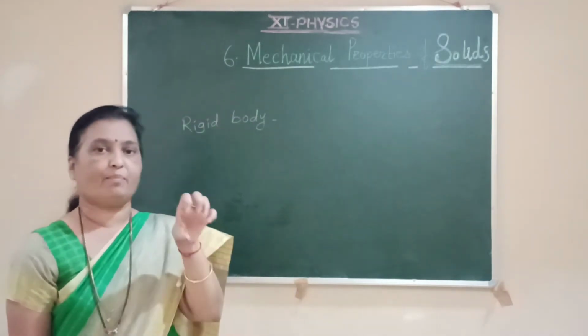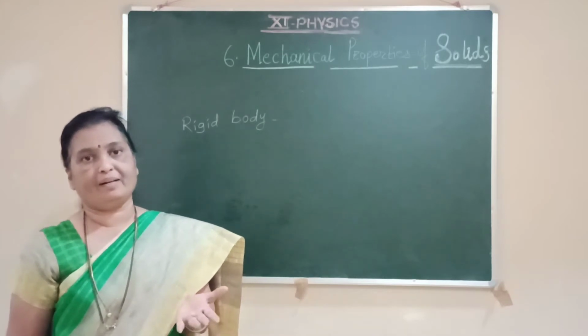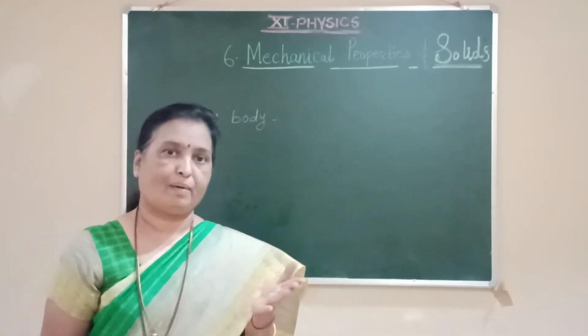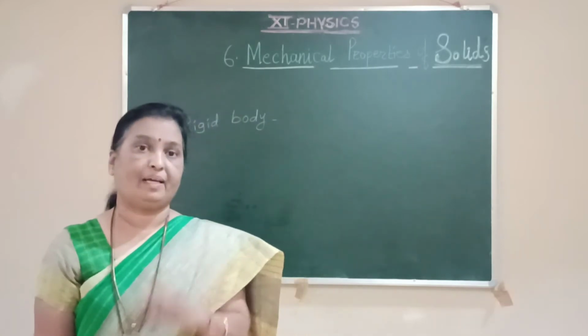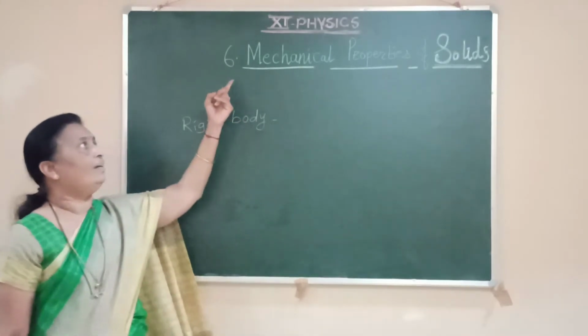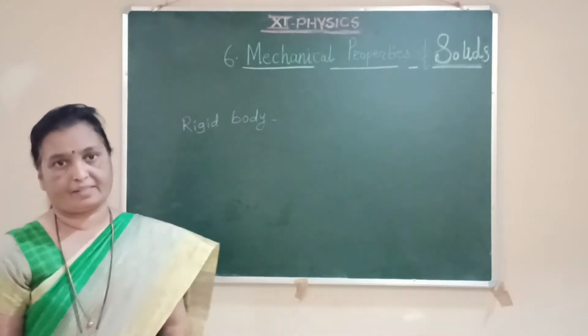We have to study some properties possessed by solid material, such as what is meant by elastic bodies, what is meant by plastic bodies, and the behavior of elastic and plastic bodies.